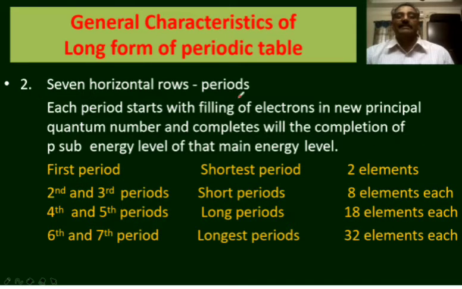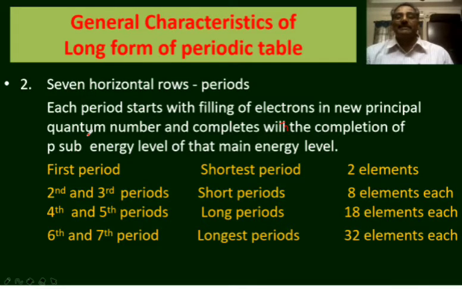There are 7 horizontal rows called periods. Each period starts with the filling of electrons in the new principal quantum level and completes with the completion of the p sub-energy level of that main energy level. In the periodic table, a period starts by filling the electron in the new principal quantum number.